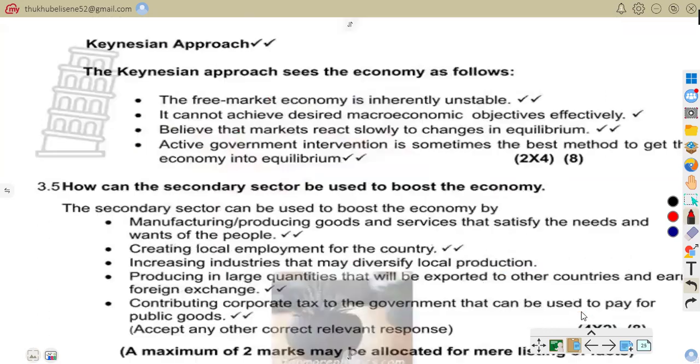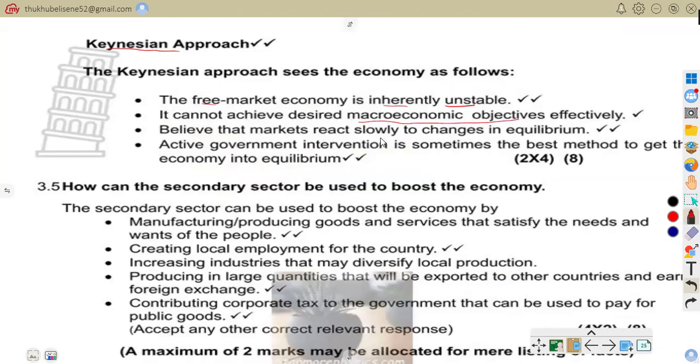That is that. So we have this one, a Keynesian approach, like we have said with this one, they believe that the economy is unstable. The Keynesian approach sees the free market economy as inherently unstable. It cannot achieve desired macroeconomic objectives effectively.